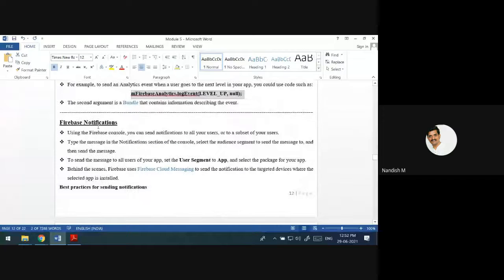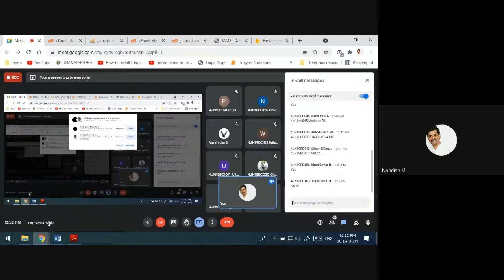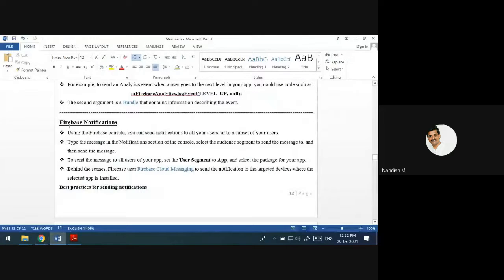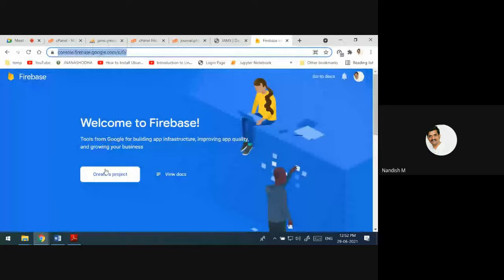Okay. Next is Firebase notifications. See, some messages you can send to all the users of your app. A single broadcast message. You are the owner of the app. You want to send some message to all the users of your app. That option is there in the Firebase. This Firebase notification in the console, Firebase console. See, where is the Firebase console, here.